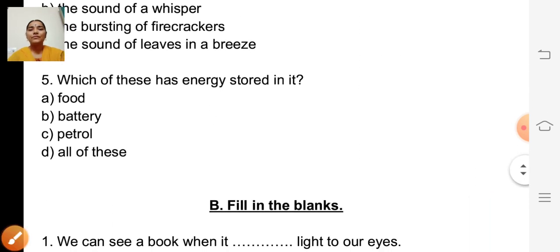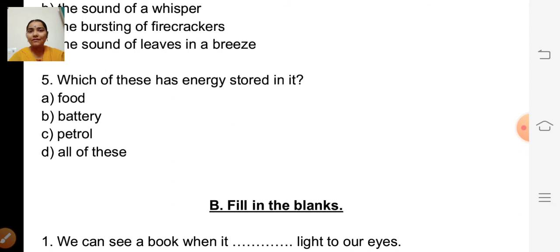Fifth question. Which of these has energy stored in it? Options are food, battery, petrol, all of these. So they didn't mention for whom the energy, isn't it?